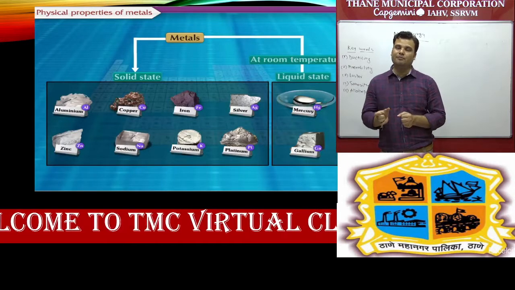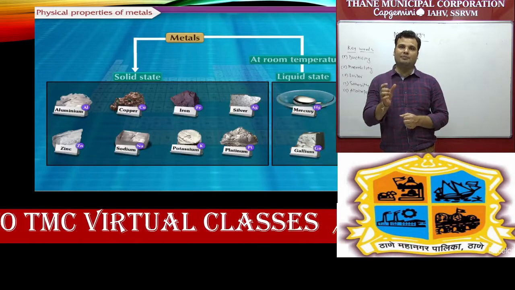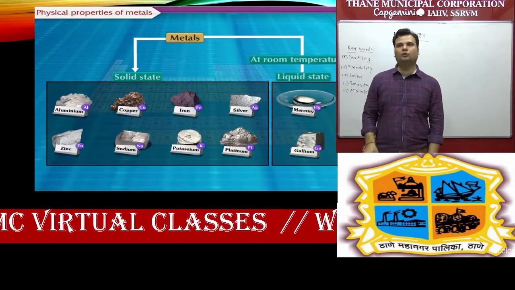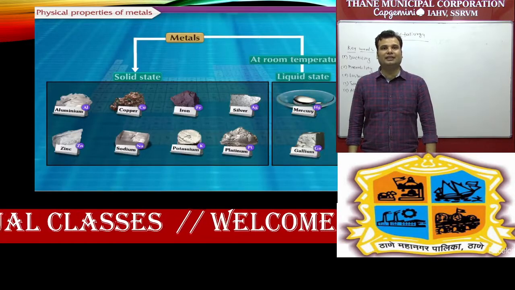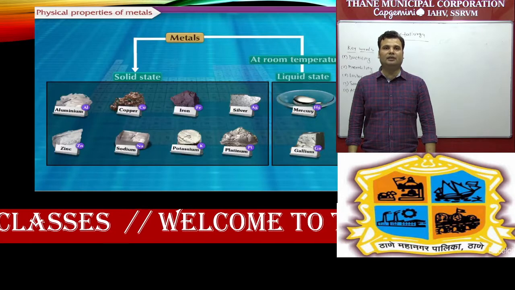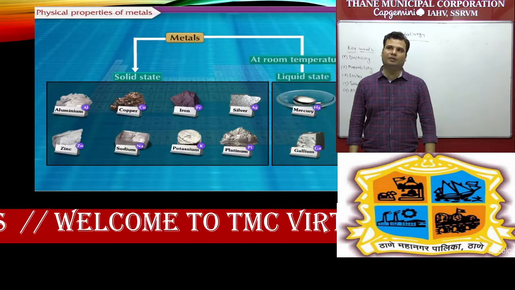So this part is very important. In the exam they will ask you to give some examples of metals present in liquid state. So you have to write two names. The first one is mercury, the second one is gallium. Mercury you can see in a thermometer also, and gallium, which is very important, is present in liquid state at room temperature.